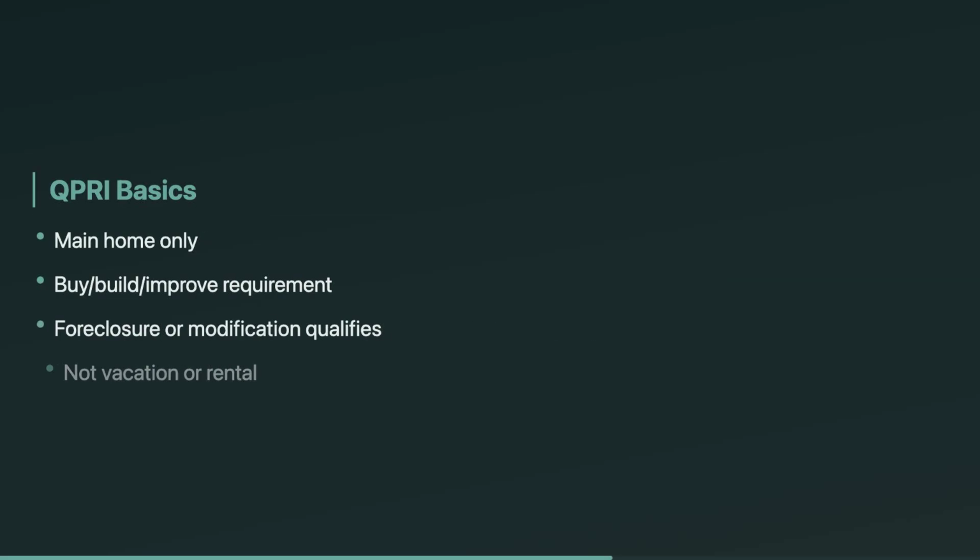Next is qualified principal residence indebtedness, QPRI. This is mortgage debt secured by your main home, used to buy, build, or substantially improve it. It can also include qualifying refinance debt. It applies to restructurings, foreclosures, and short sales, but only for a principal residence, not a vacation home or rental. And you generally use Form 982 to claim it.